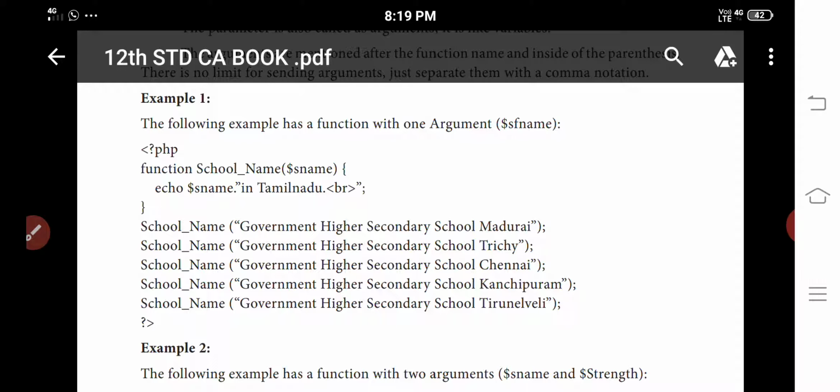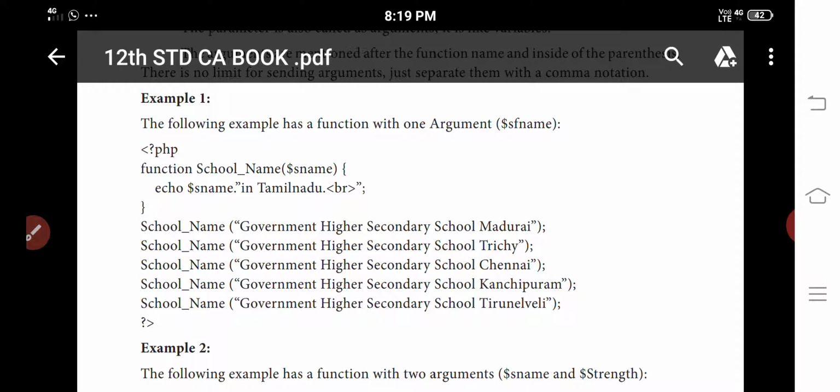Inside the parameters we give the variable name, that is $name. Then echo $name dot " in Tamil Nadu", and we give the br tag to break the line. Then we write school names like Government Higher Secondary School, Madurai.